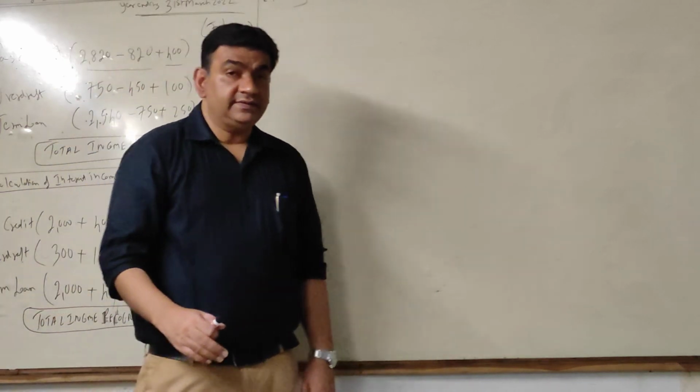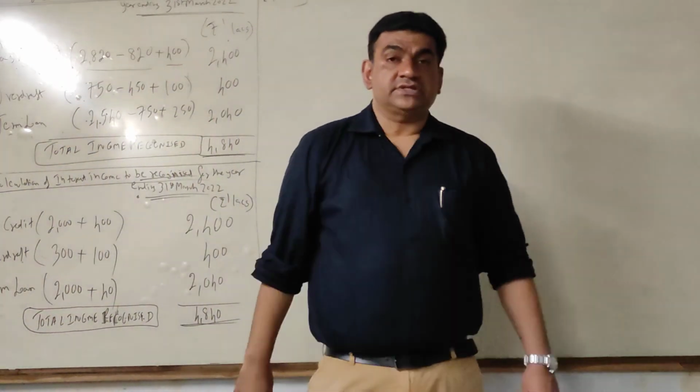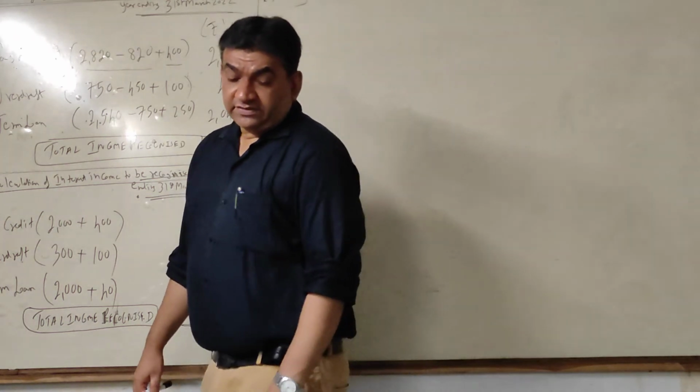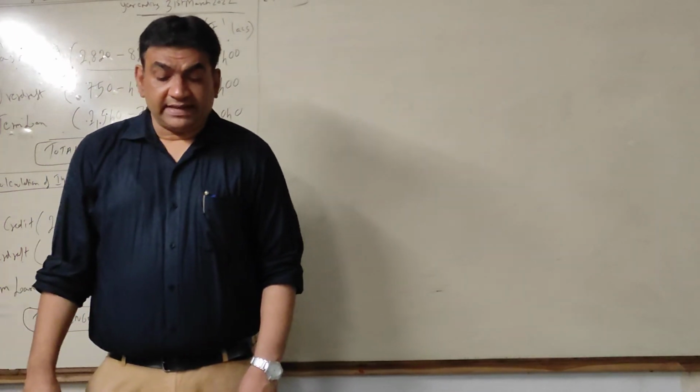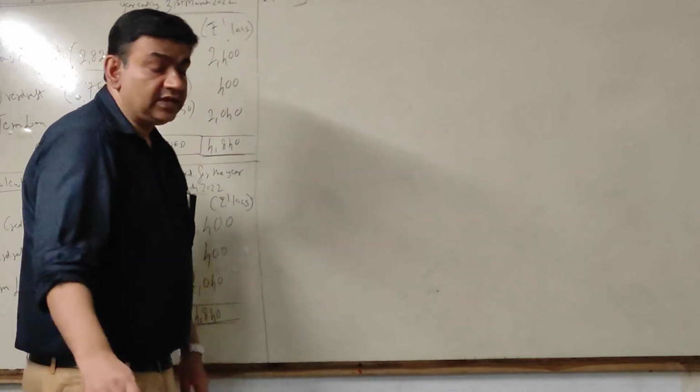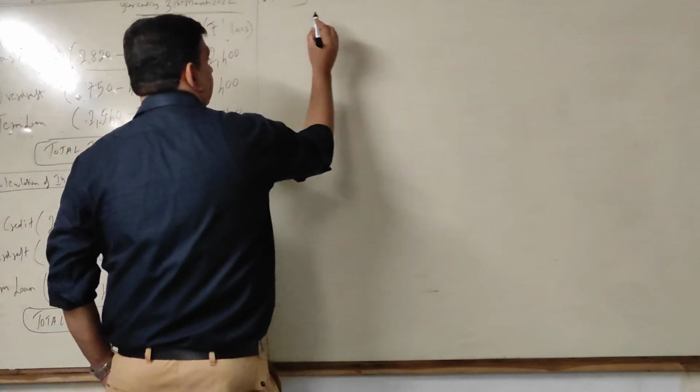Now see, here, like the first two sums, breakup is given, segregation is given of performing and non-performing asset. Okay. So first let's give the heading.